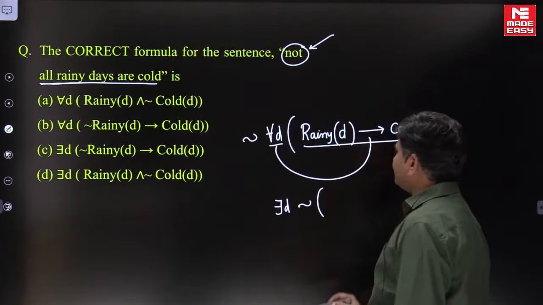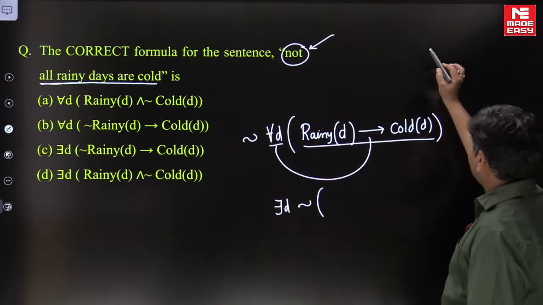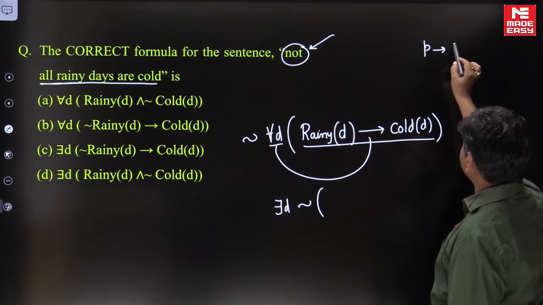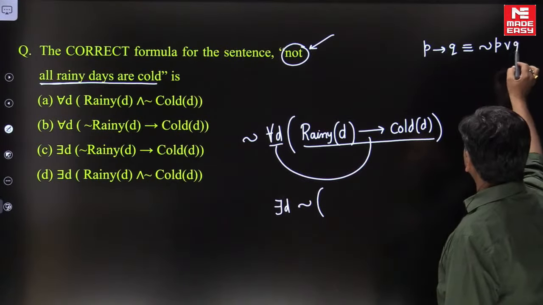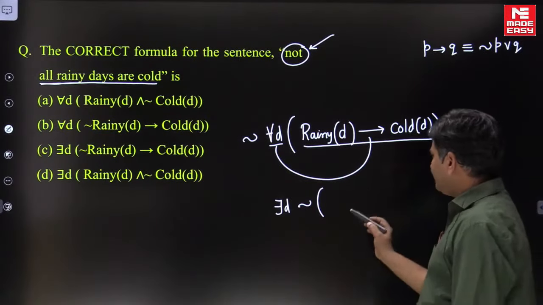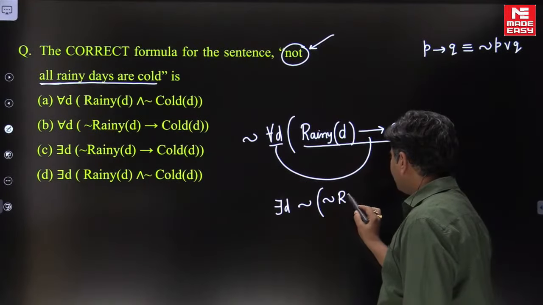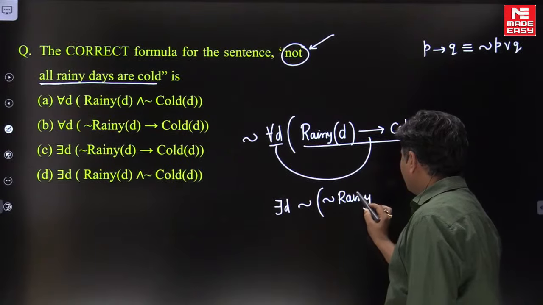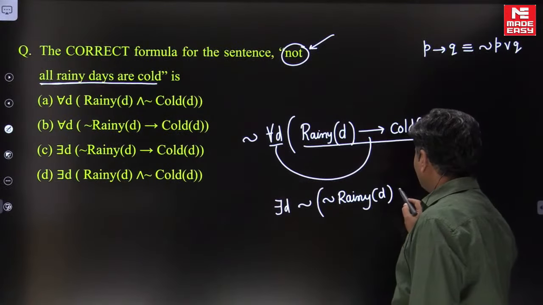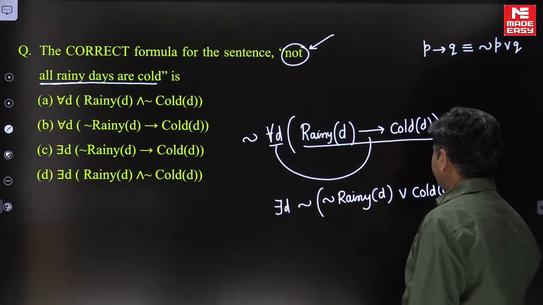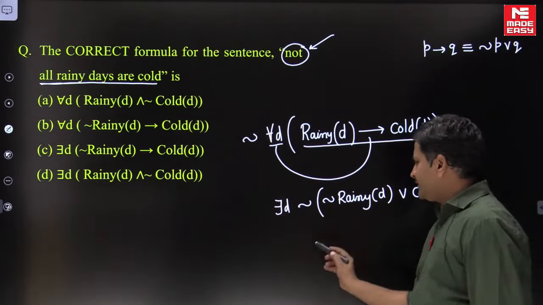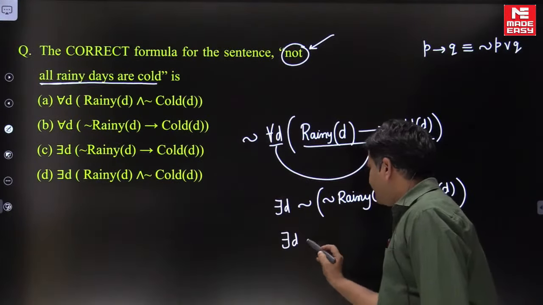According to the basic concept, P implies Q is always equivalent to negation P or Q. So we can write negation rainy day or cold day. Right friends?